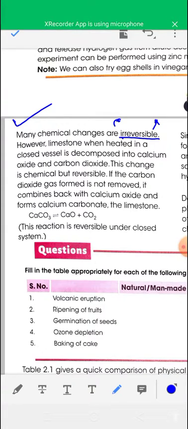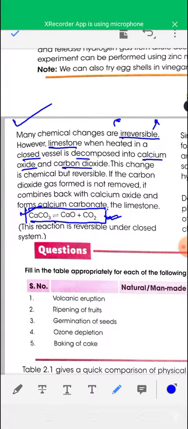if limestone, that is CaCO3, calcium carbonate, is heated in a closed container, it decomposes to give calcium oxide and carbon dioxide. This reaction is CaCO3 reversible arrow CaO plus CO2. If you heat limestone in a closed vessel, then this chemical change will be a reversible chemical change.